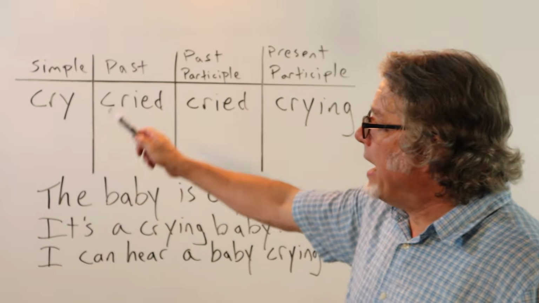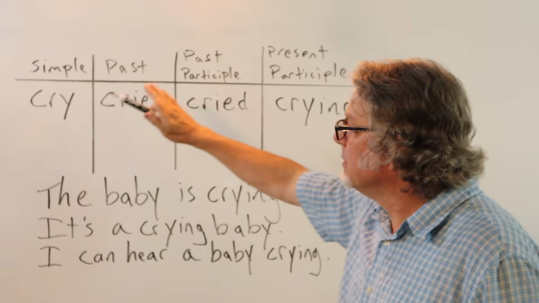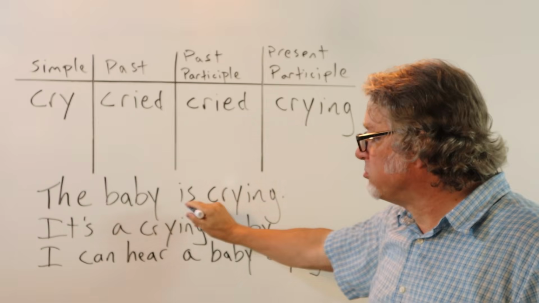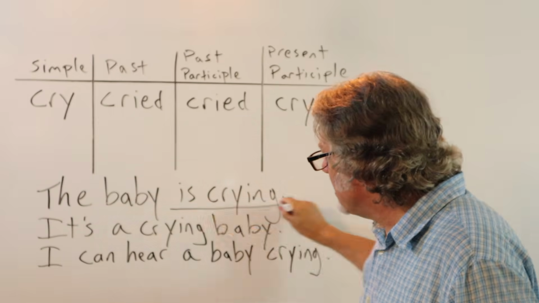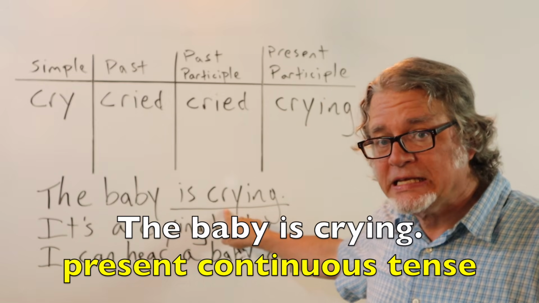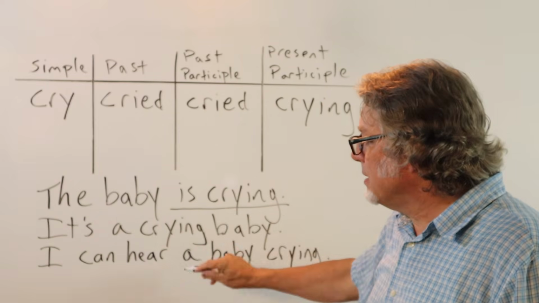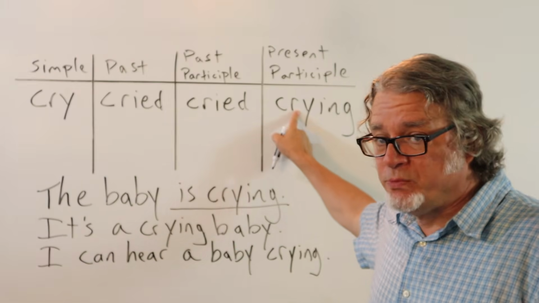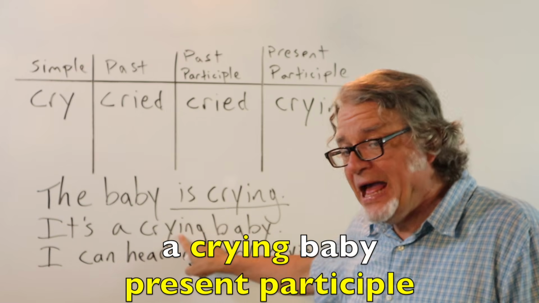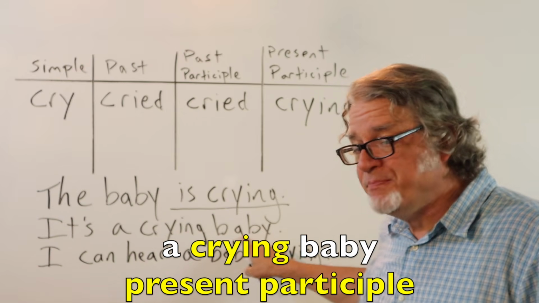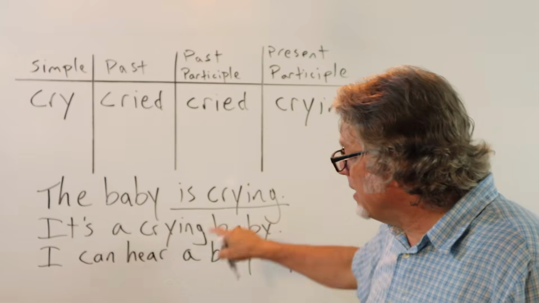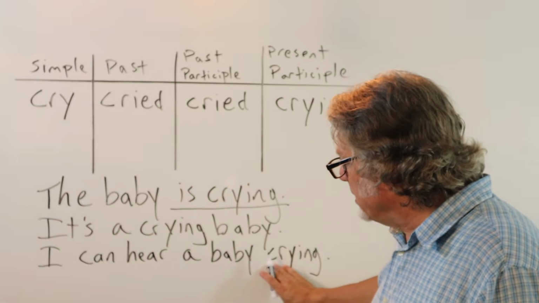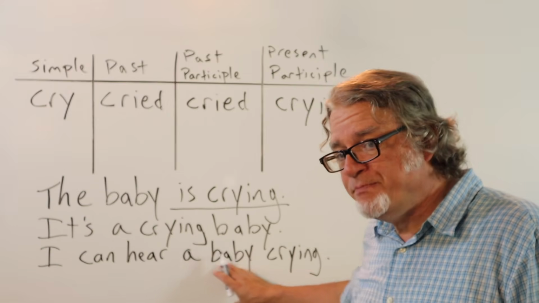Here's the verb cry, cried, cried, and crying. The baby is crying. Here's the verb in the present continuous tense. It's a crying baby. The present participle is being used as an adjective for baby. And I can hear a baby crying. The word crying is for the baby.